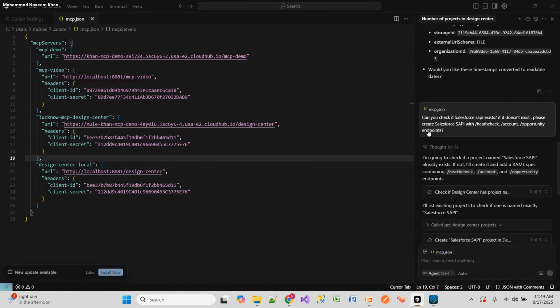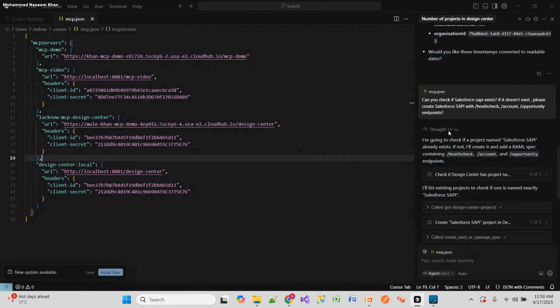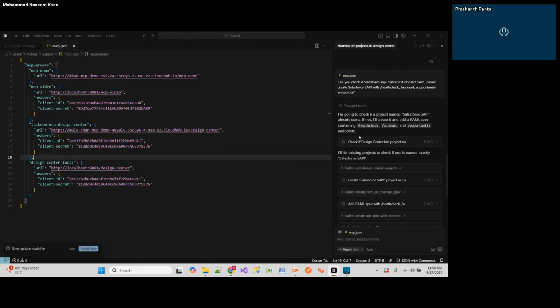If I don't include these endpoints, it will analyze again and think, okay, what is this health check and account and opportunity. So if we ask it to create examples as well for the request and response, it will create them. I have checked this for the API policies, and I have created them with proper request and response.